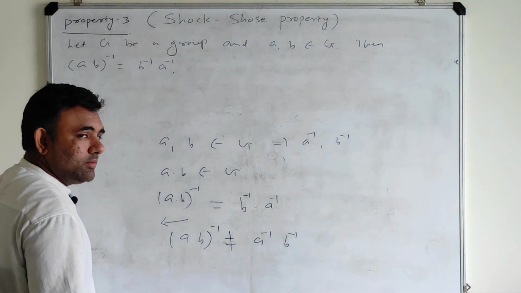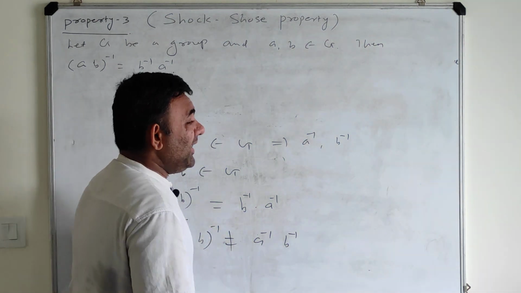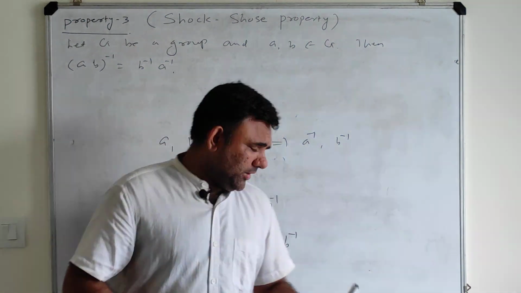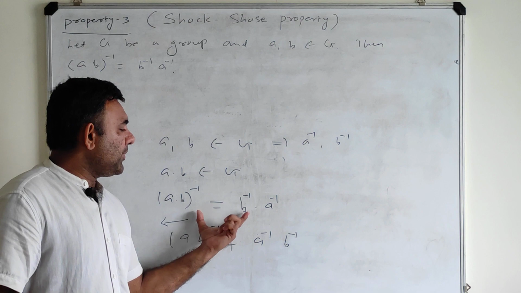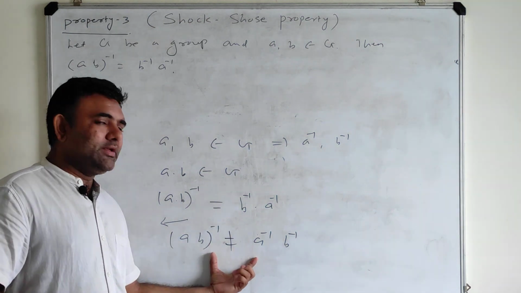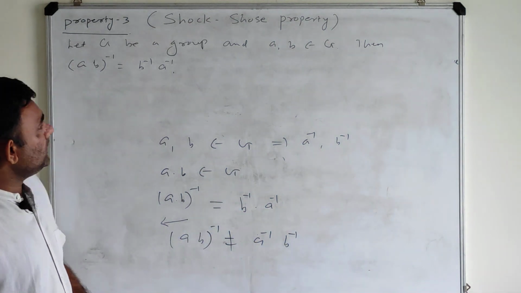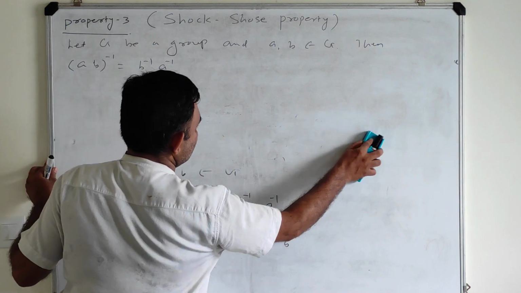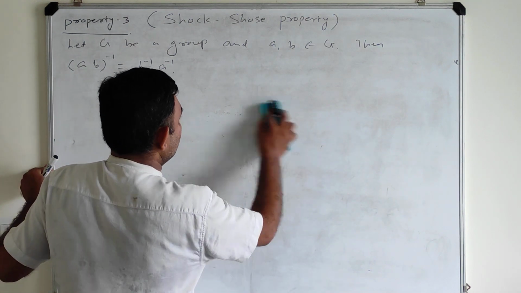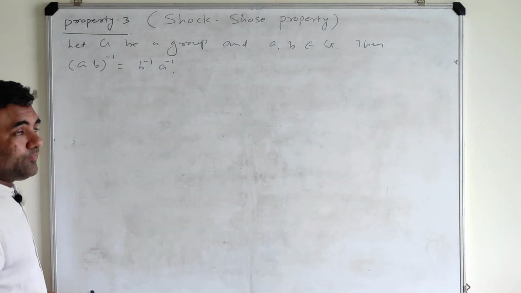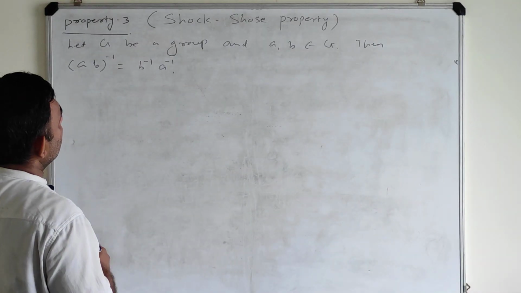No, it is not like that in any group. This thing also happens, but not always. But this thing happens always. We will discuss when this happens. So this property is known as the Socks-Shoes inverse property, and I will justify why. So let me first of all give the proof of this.